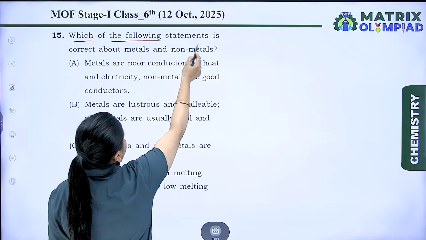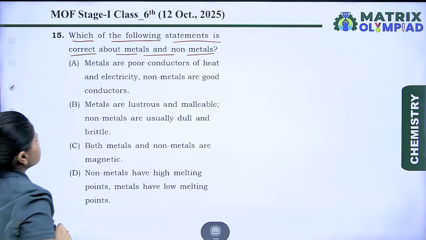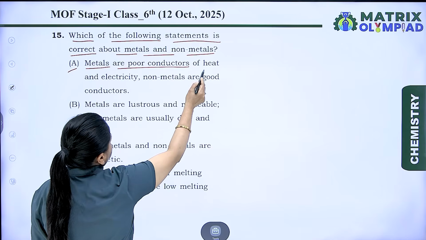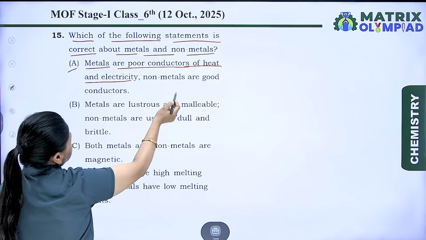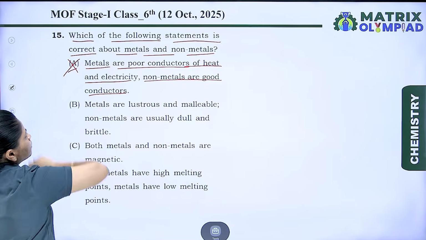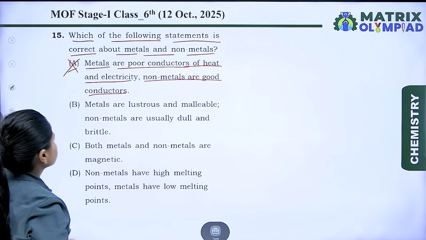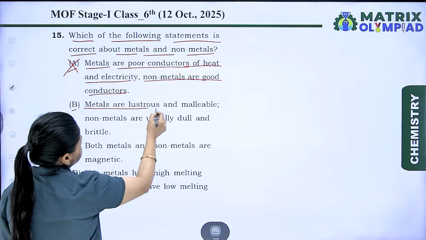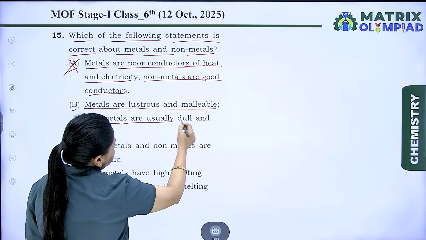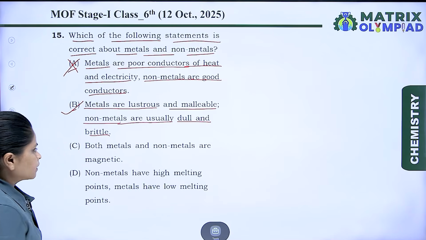Which of the following statements is correct about metals and non-metals? Let's check the options. A: metals are poor conductors of heat and electricity, non-metals are good conductors. No, this is wrong. Metals are not poor conductors but good conductors. B: metals are lustrous and malleable, non-metals are usually dull and brittle. Yes, this is correct for metals and non-metals.